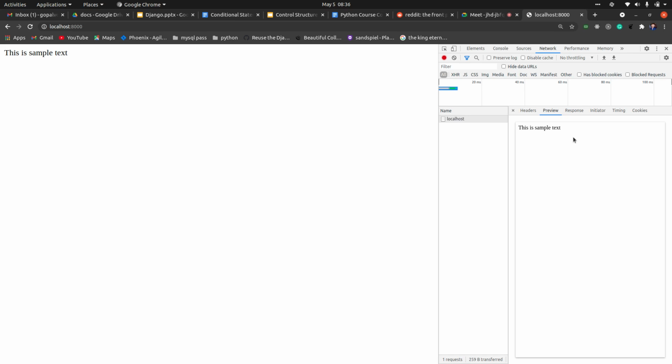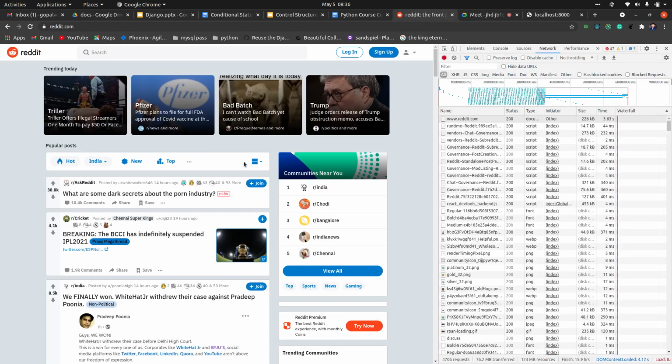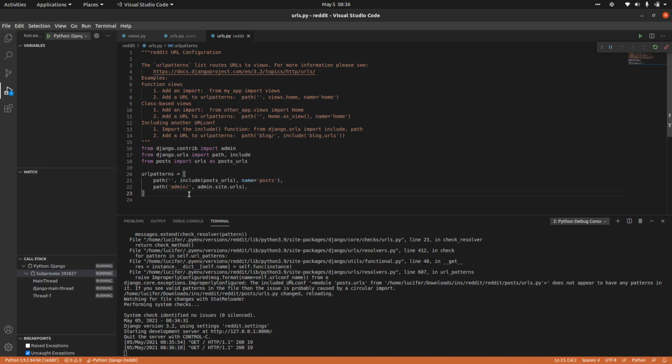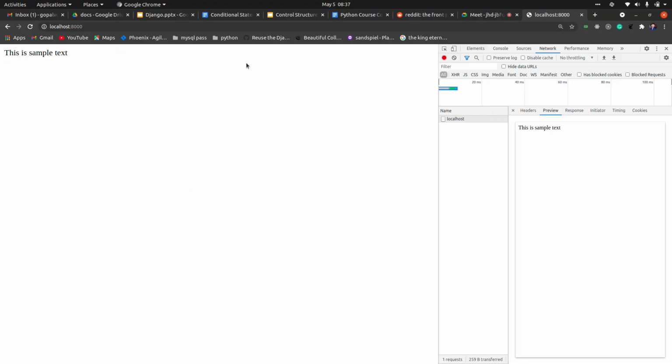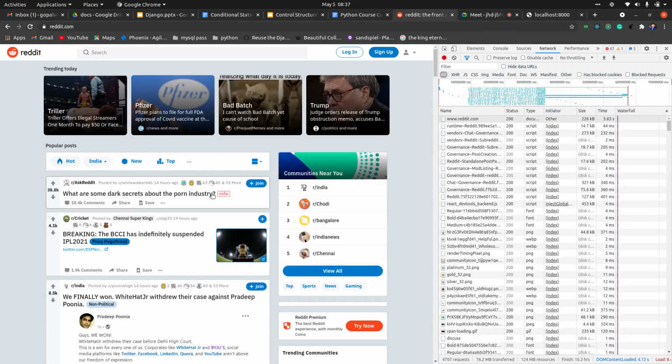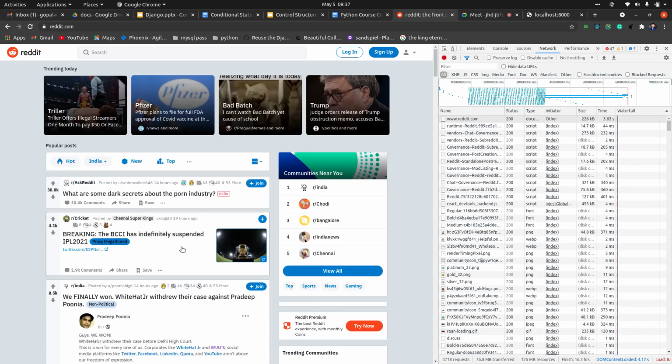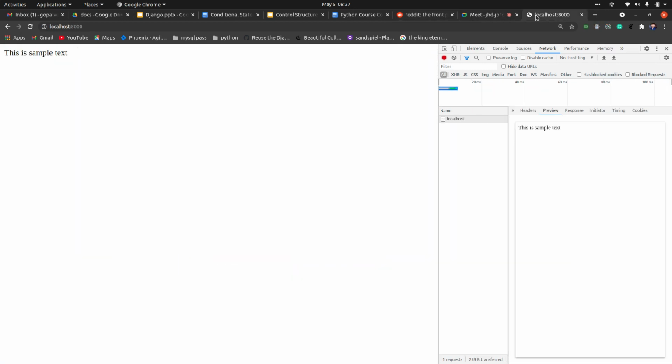So this is how you render text into the UI. Simple text into the UI. This is just a sample program, sample function, sample API. We will properly add our posts like this in the URL. This is how they built Reddit, but in ideal scenarios we will list out all the posts in different URLs. Let me show you how we can do that in different URLs as well.